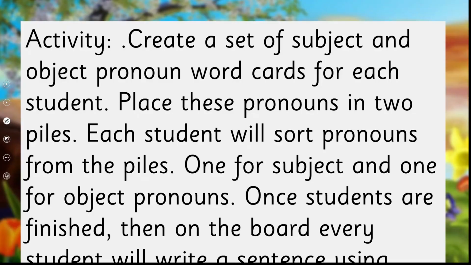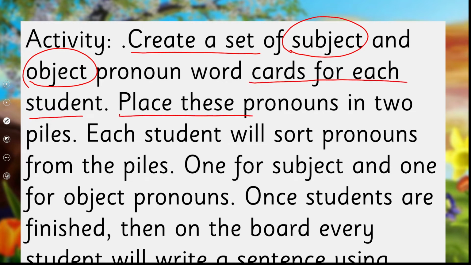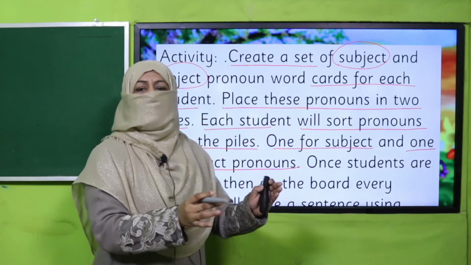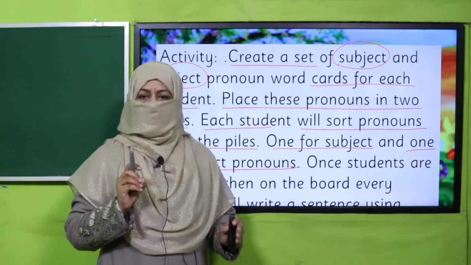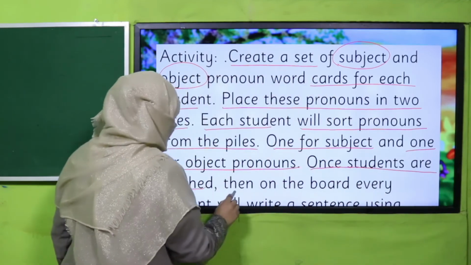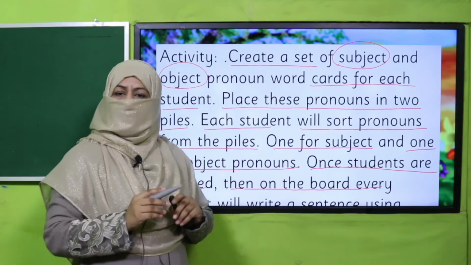What the activity is? Teacher will create a set of subject and object pronoun cards for each student. Place these pronouns in two piles, and each student will sort pronouns from the piles, one for the subject and one for the object pronoun. So the teacher will give you two subject and object piles. You will select one from subject and one from object pronoun. And once students are finished, then on the board, every child will come and write a sentence.